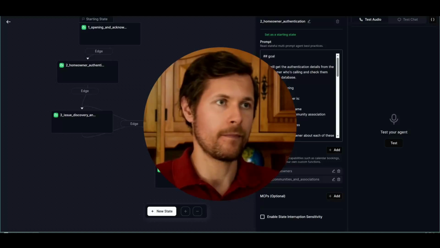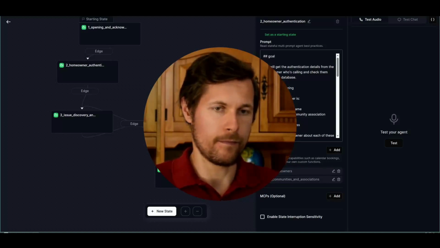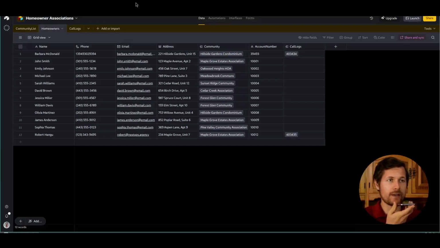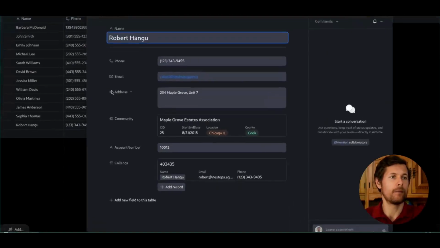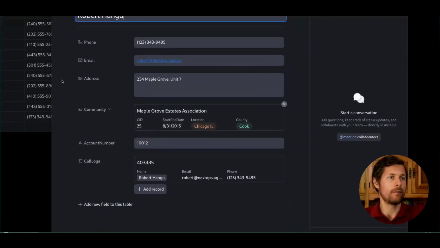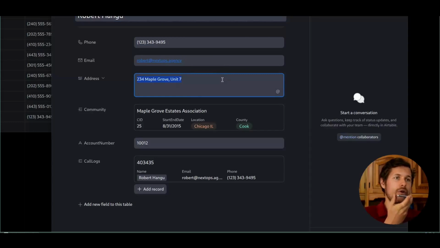Before we proceed, may I have your full name for verification, please? Yeah, sure. So my full name is Robert Hangu. Thanks, Robert. Now, could you please tell me the name of the homeowner association or community you are part of? Yeah, I'm part of Maple Grove Estate Association. Great, Robert. Lastly, could you please provide your full property address? This will help me verify your information accurately. Yeah, it's 234 Maple Grove.